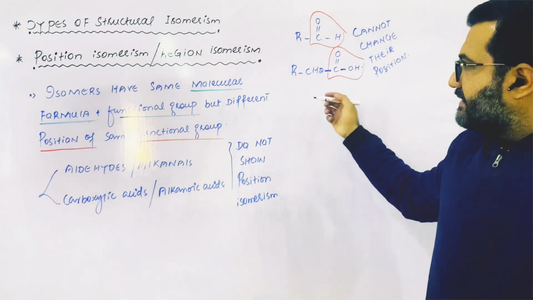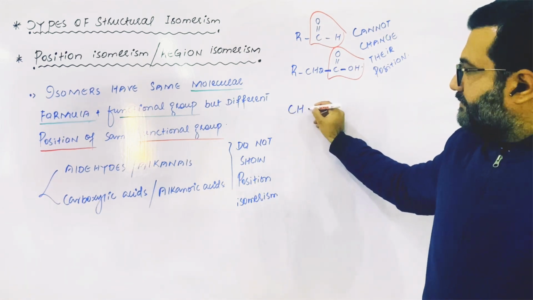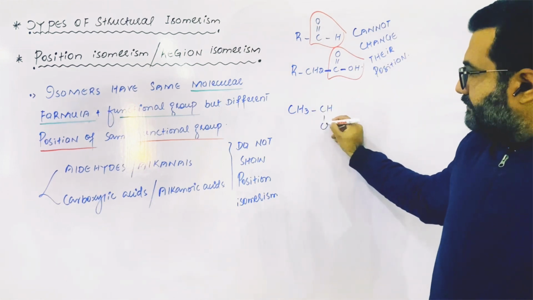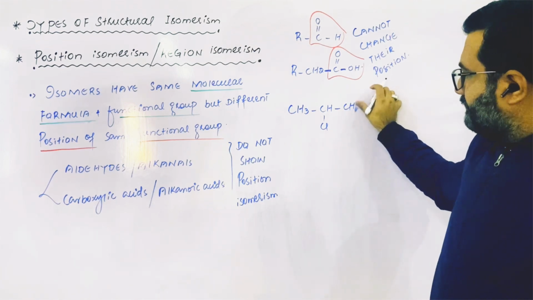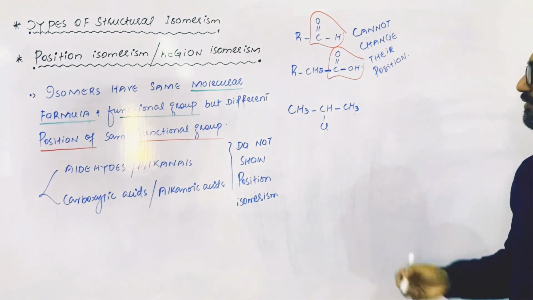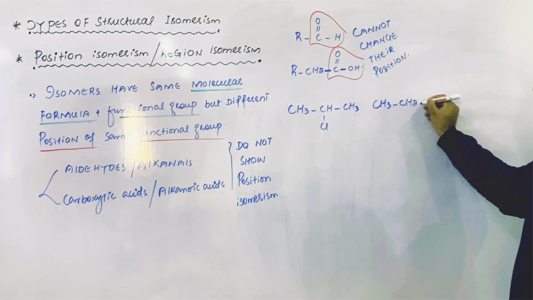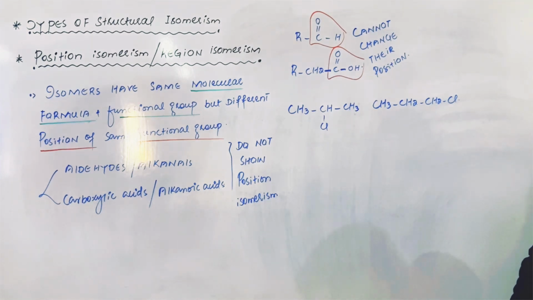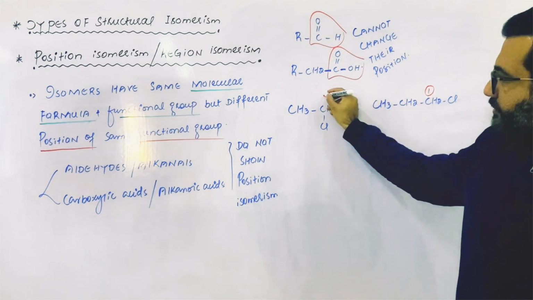Now let us discuss some examples of the position isomerism. That is a very simple example. It is 2-chloropropane, and similarly here is 1-chloropropane. So this one is 1-chloropropane, this one is 2-chloropropane.